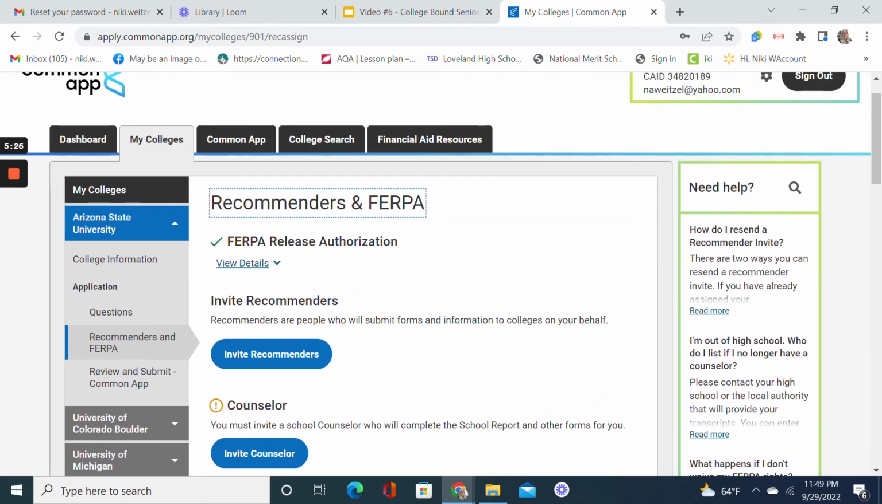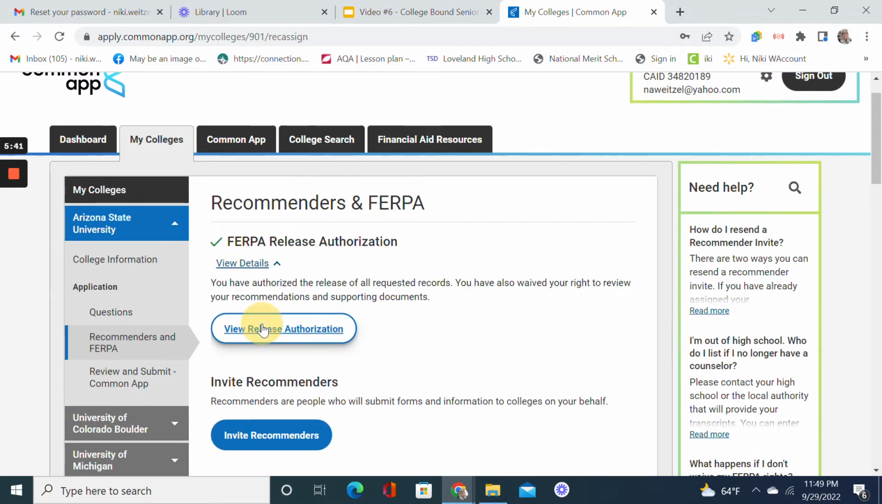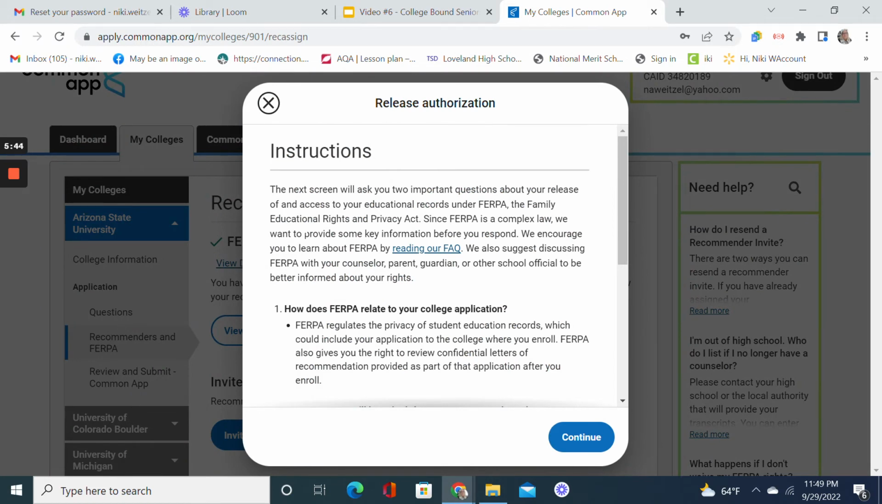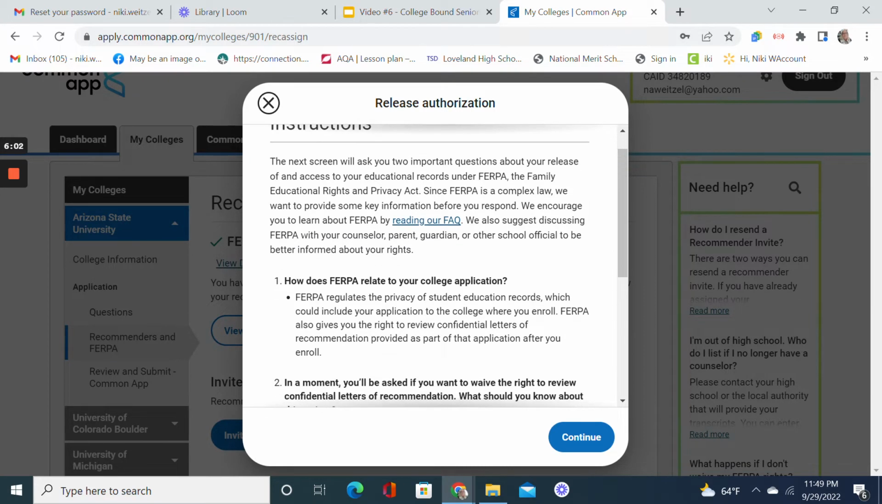Go back up to the top of the screen here. I have already done this once because I've used this account for other training sessions, so you will see this a little bit differently, but I'm going to show you what it'll look like. FERPA is the Family Educational Rights and Privacy Act, and basically it says you own your educational records and you have to give us permission to share those with anyone. So if you want us to send transcripts or school reports, we need to have permission.